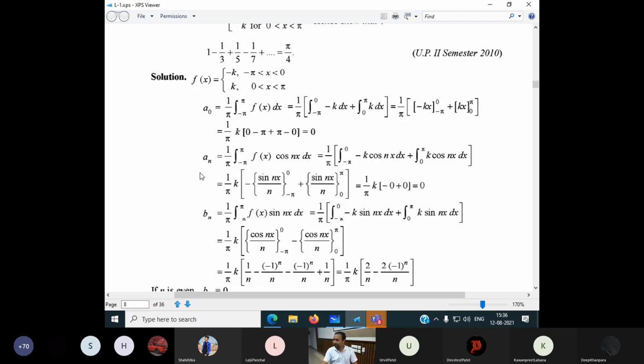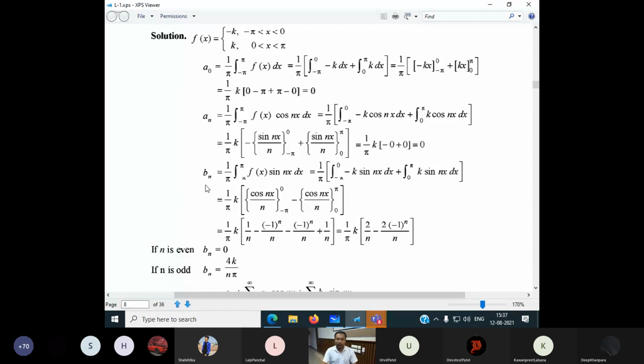In the case of an also, the interval will be minus 5 to 5. Then I have to break this up and put the value of f of x accordingly, minus k here, k there. Then if I do the calculation, again an is equal to 0. Why am I not doing the calculations? I assume that all of us can do the integrations, integration by parts, and understand the values of sine nx for n from 0 to infinity. So I assume you can put the limits. After putting the limits, again an becomes 0, a naught is 0 and an is also 0.